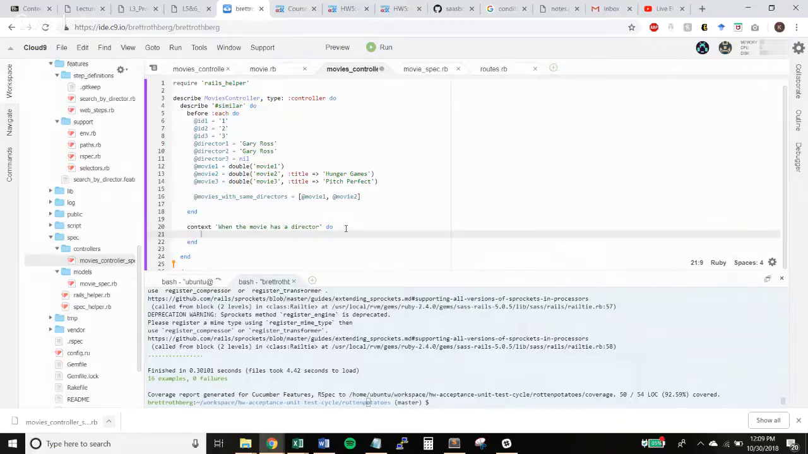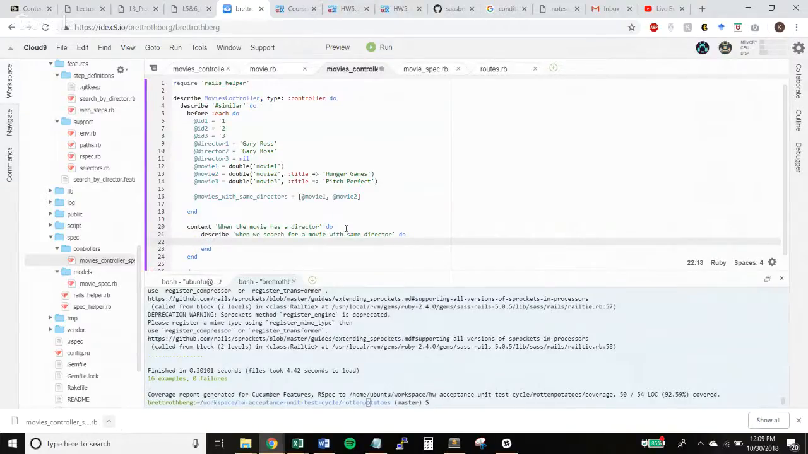Okay, and then we need to describe. So we can do find movies with the same director. So describe when we search for a movie with same director. Okay, and do you know if those are do blocks? I think so, right? Yeah. Okay.